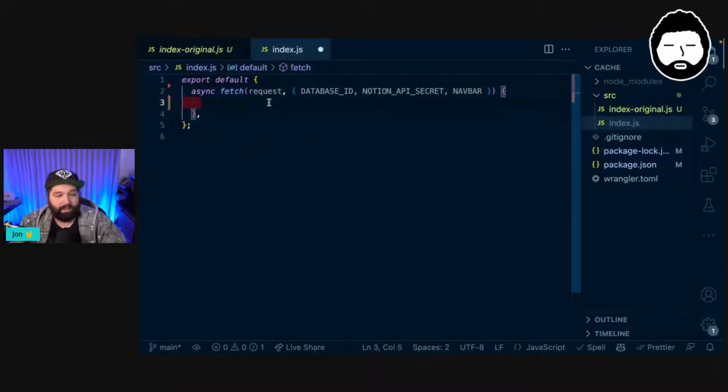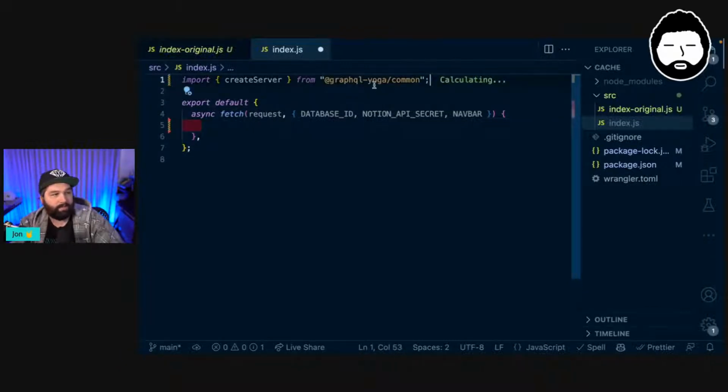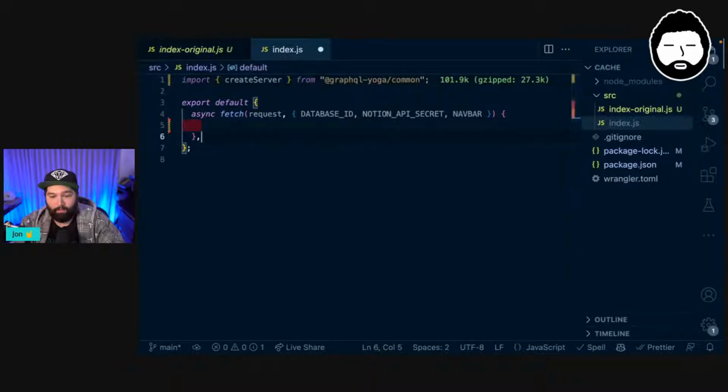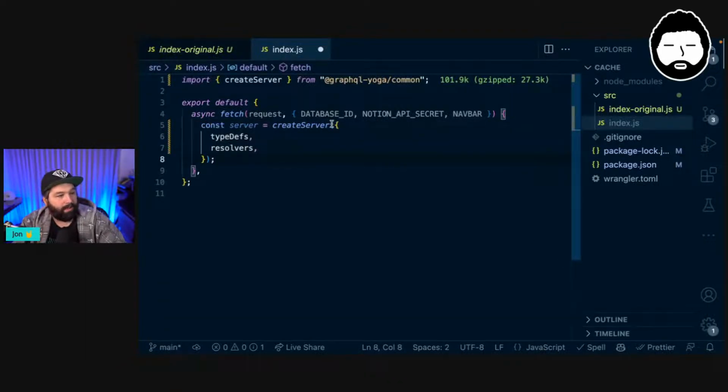So quick explanation as to how a GraphQL server works, or how you configure a GraphQL server. The first thing we're going to do is bring in createServer from @graphql-yoga/common. And then we are going to call that createServer function and pass it a configuration object that has our type defs. These are all of the types that we're declaring for our GraphQL server, and then resolvers. These are basically the functions that we want to run to go and fetch that data.